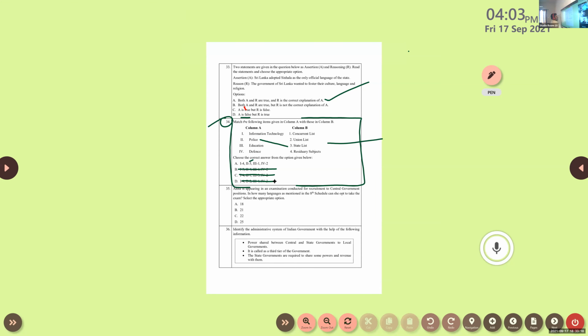Education. What is that? Both state and the center. Concurrent list. 3, 1. 3, 1 is here. Right. Next one, defense. That is by the central government, union list. So 4, 2. 4, 2 is here. And the final one, it is what? Information technology, residuary list. 1, 4. 1, 4 is here. Clear.